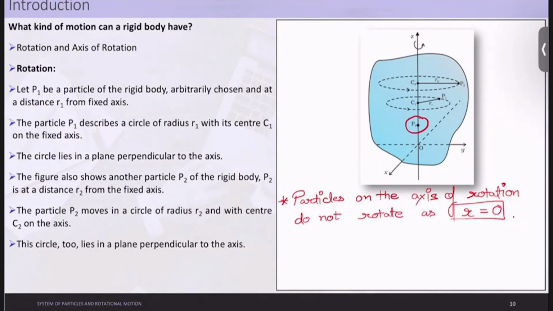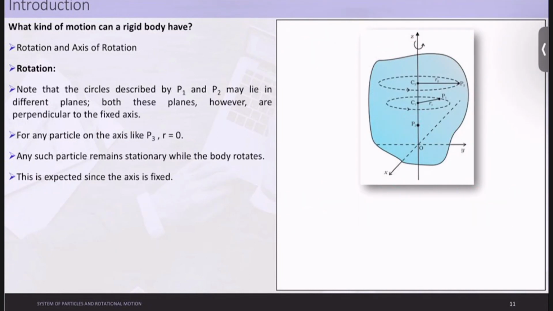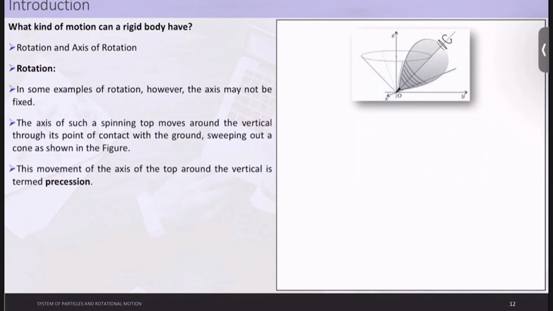So this is expected when? This is only and only expected when this axis is fixed. It is written here also, this is expected only when the axis is fixed. Okay, now in some examples of rotation, however, this axis may not be fixed. Let us understand those examples also.